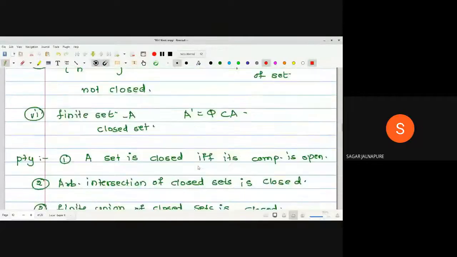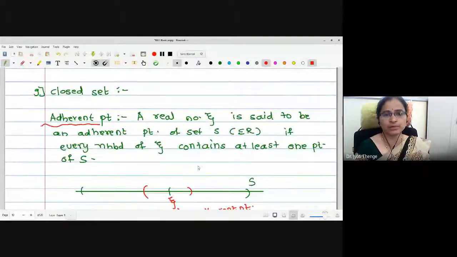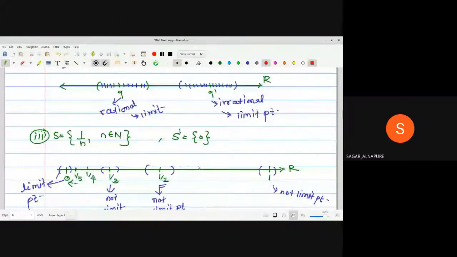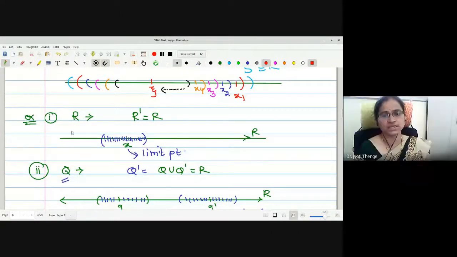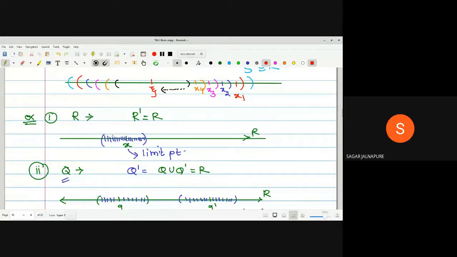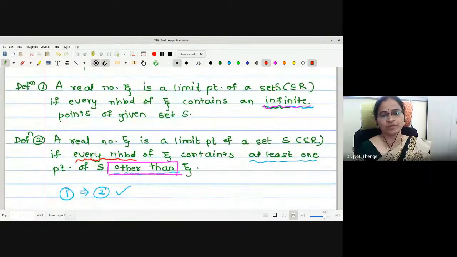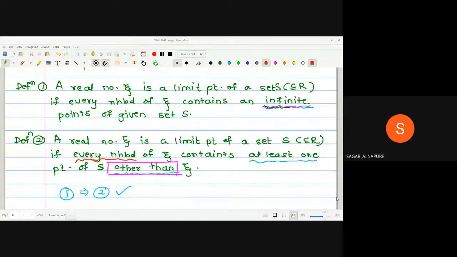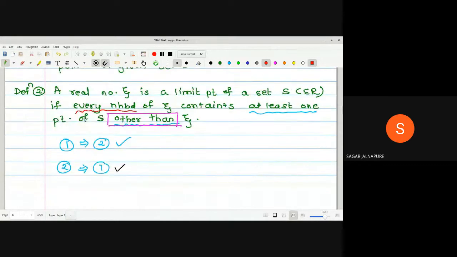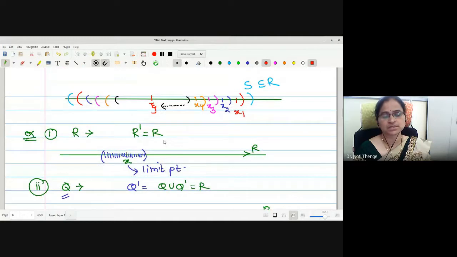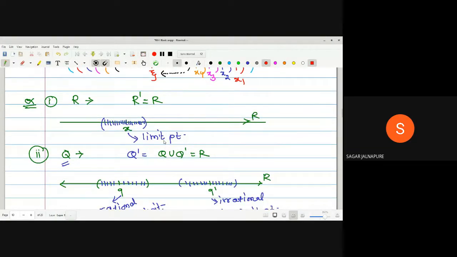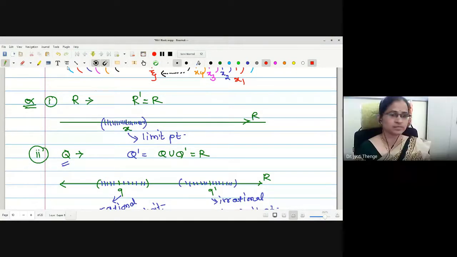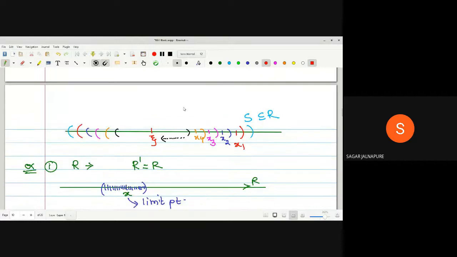Example of first two limit point you are saying, no? Yes, ma'am. This is not an example.